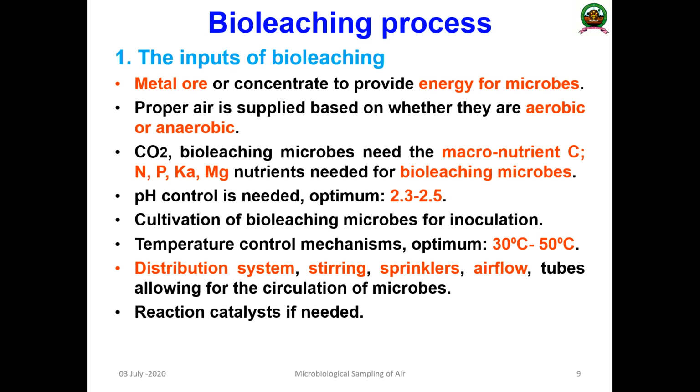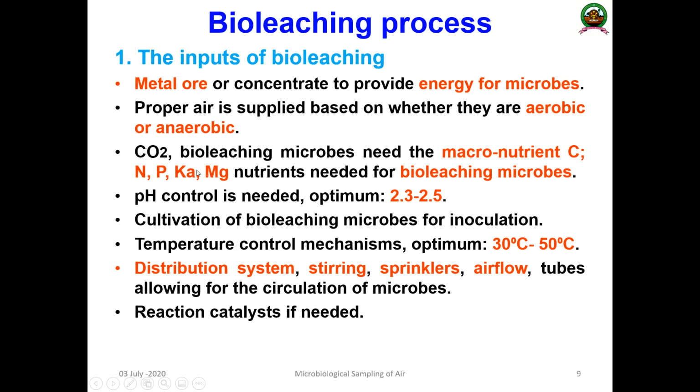The next one is the bioleaching process. How does the process happen? There are three important things we need to discuss. The first one is the input of bioleaching. That means the metal ore or concentrate is used to provide energy for microbes. Proper air supply is required for the aerobic or anaerobic process. The microbial processes are of two types, as you know, aerobic or anaerobic.